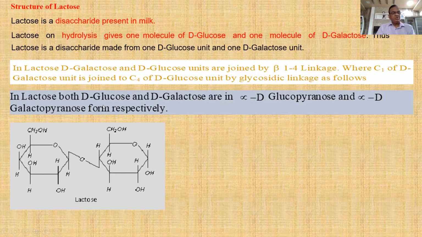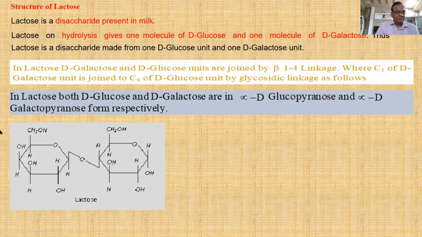So in lactose, both D-glucose and galactose are in the form of alpha D-glucopyranose and alpha D-galactopyranose. Correct? See, this is the structure of the lactose. This is first carbon. So this must be beta. Here, this is a mistake. It is beta.